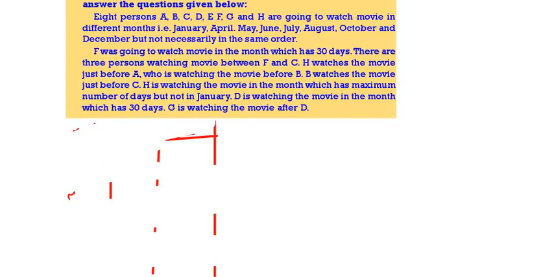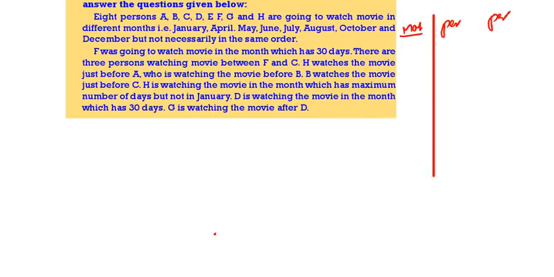Here the space is not enough. So this is the month, this is the person, this is the person.